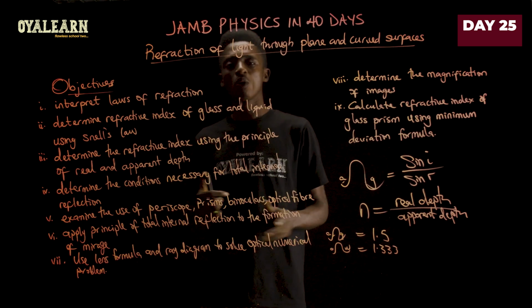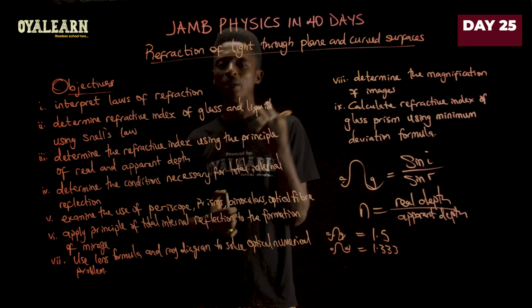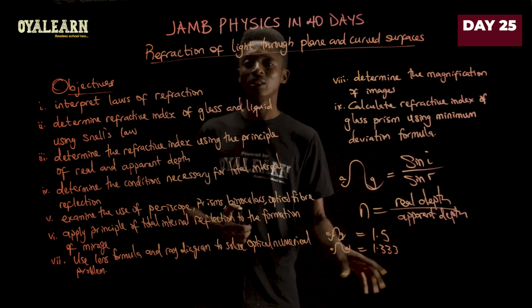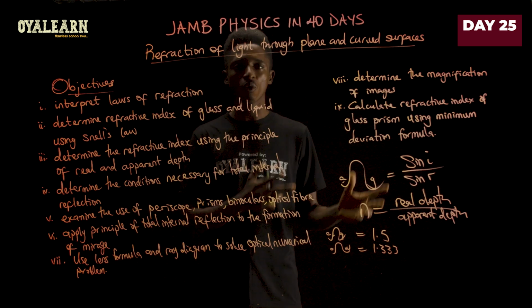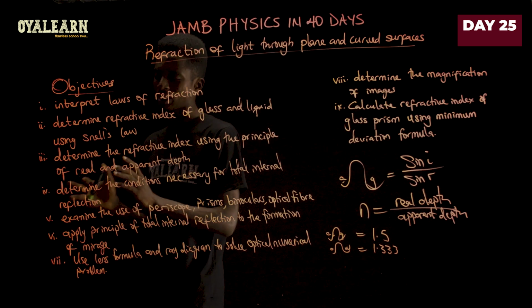So when you're working with a question like this, do not assume it to be that. It will always be given, whether it is 1.5 or 1.33. But I'm just giving you this just in case, so that you can know when you see values like this that this is what the question really talks about.